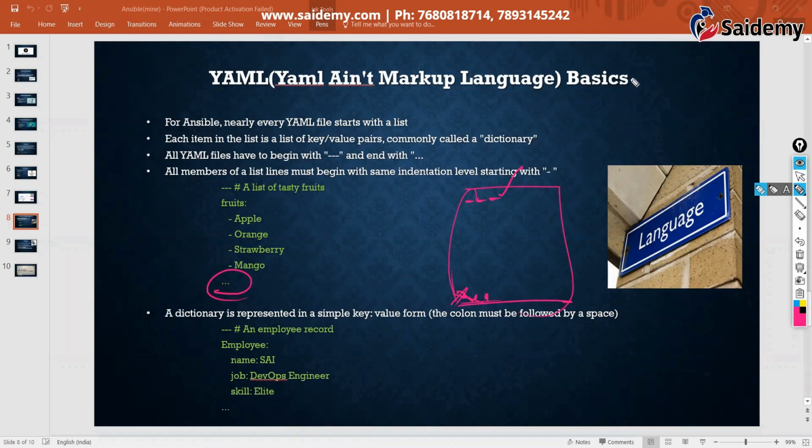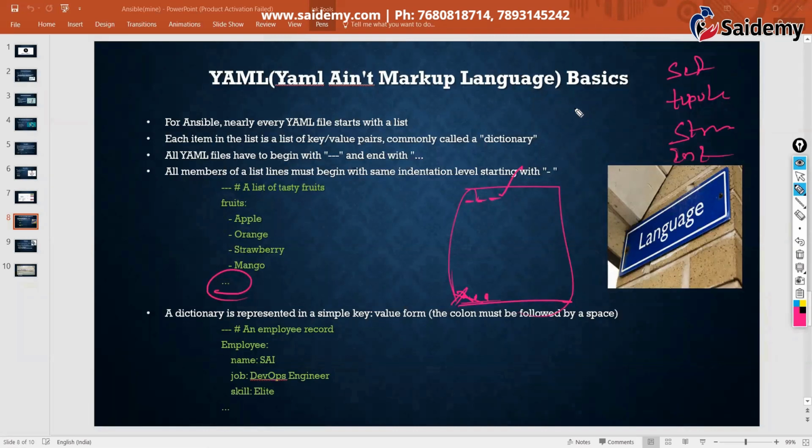So here we have 2 types of data types. Generally in YAML, we use 2 types of data types. In every programming language, we have different types of data types, like set, tuple, string, int, dictionary, list, many data types.